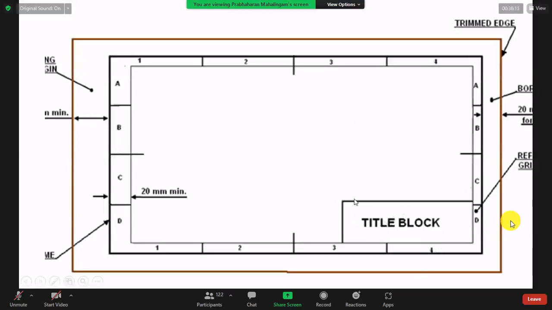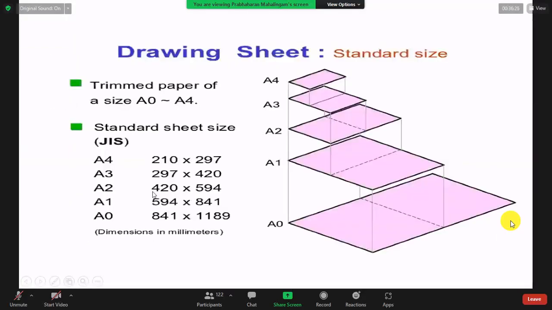So the title box, I will show you. This is the outline, but the title should be here, up to here, right? I will tell you the clear things. Here you will see. So the paper sizes start from A0 to A4.